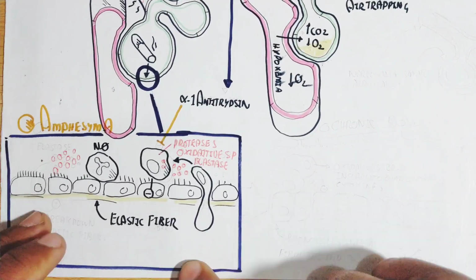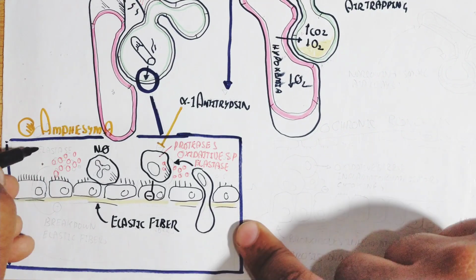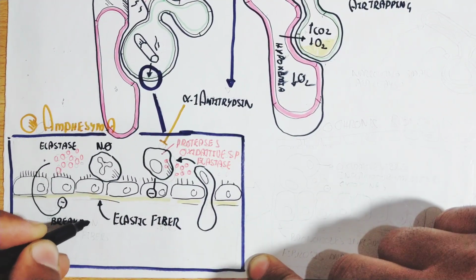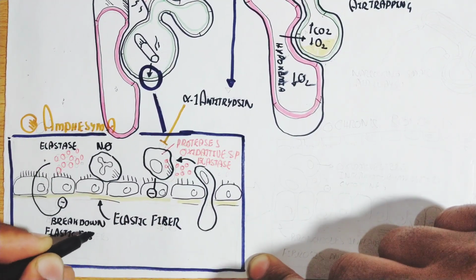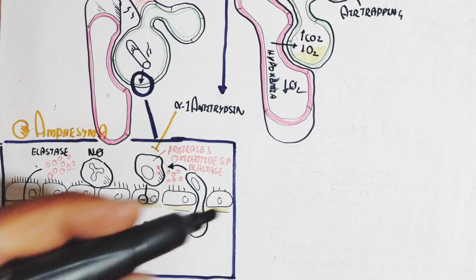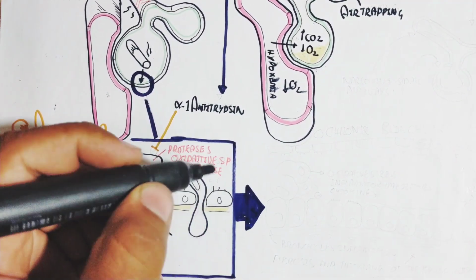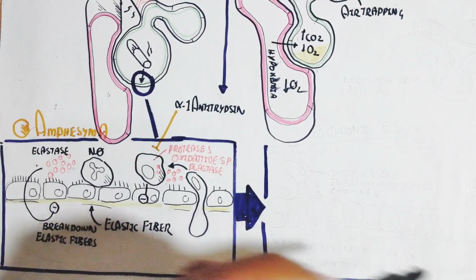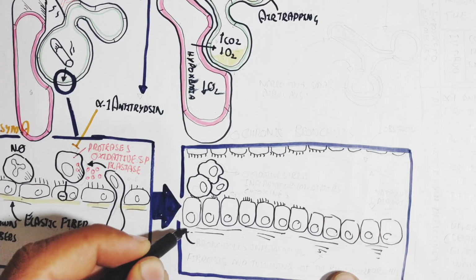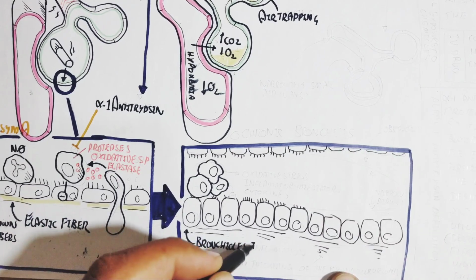But this is not the end. The elastase enzyme also damages the mucus layer and the ciliary epithelial cells, and in this way we get emphysema. Progressive chronic bronchitis will occur if this does not stop due to the alpha 1 antitrypsin decrease.